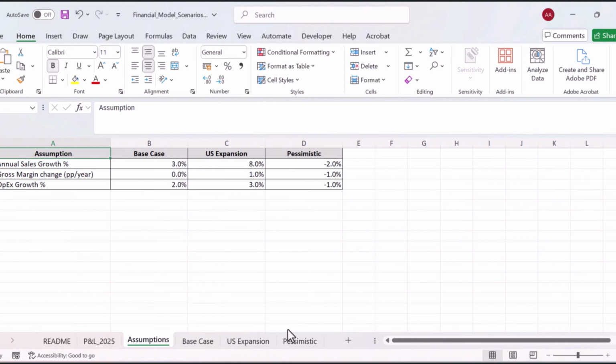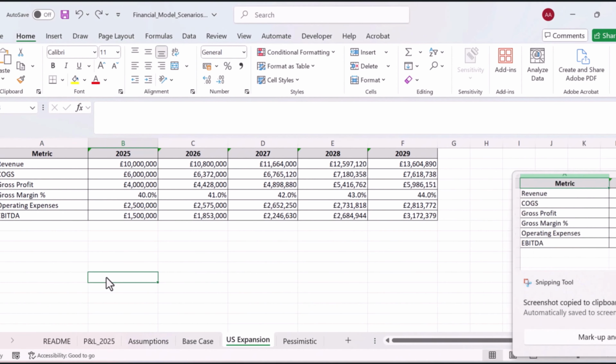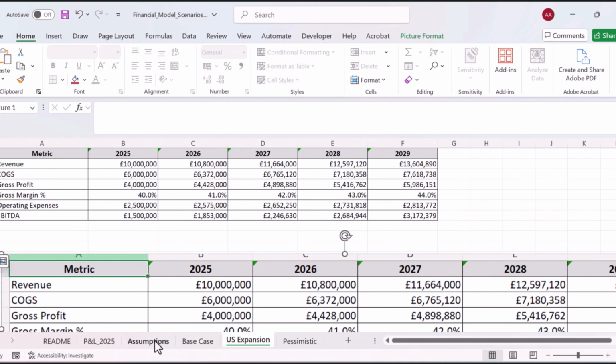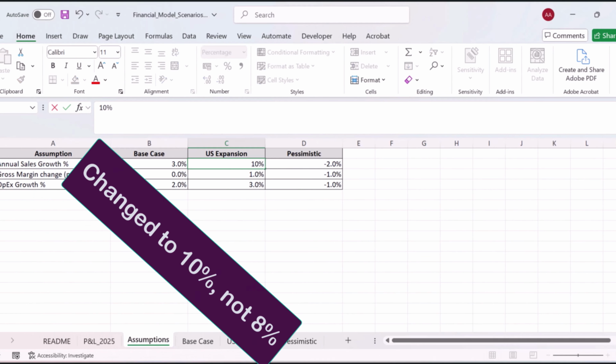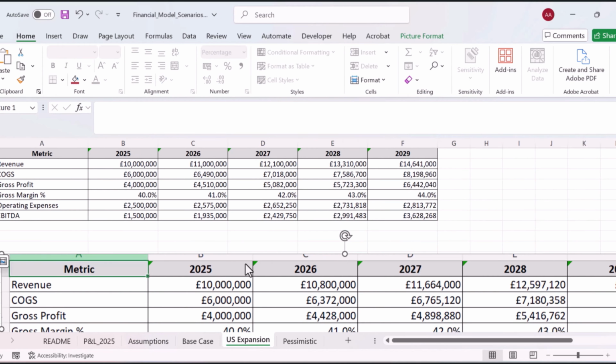Let's test it together. I'll change the US expansion sales growth from 8% to 10%. What figures do we currently have? This is what we have currently. Quickly do a screenshot of that and have it placed below here, so it can be used for reference purposes. Now, when I go back to the assumption sheet and have this changed to 8%, watch what happens. The total revenue, profit, and margin in that scenario update instantly. That's because ChatGPT linked every formula together, so this model isn't static. And this is the magic.